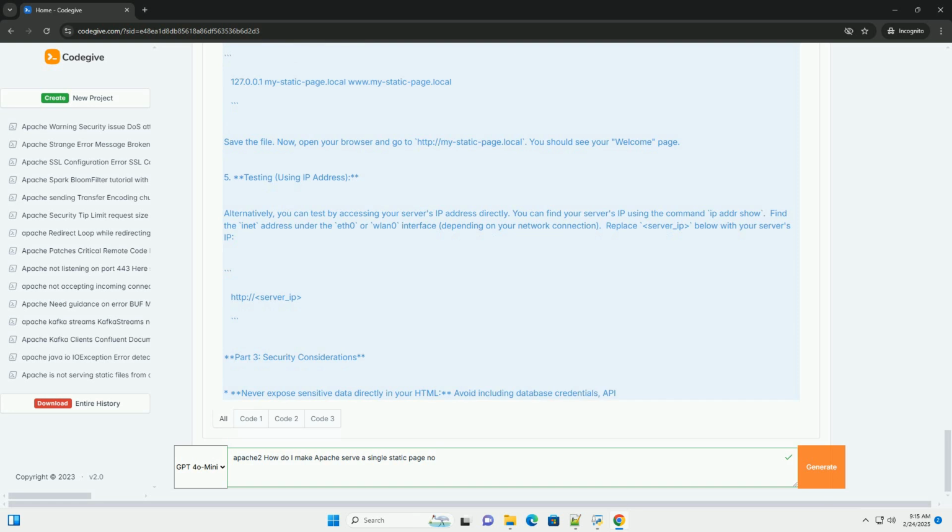This comprehensive tutorial covers setting up Apache to serve a single static page. Remember to always prioritize security and best practices for a stable and secure web server. For more complex scenarios, multiple pages, dynamic content, etc., you'll need to explore more advanced Apache features.